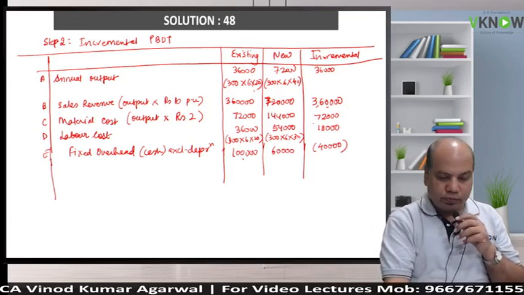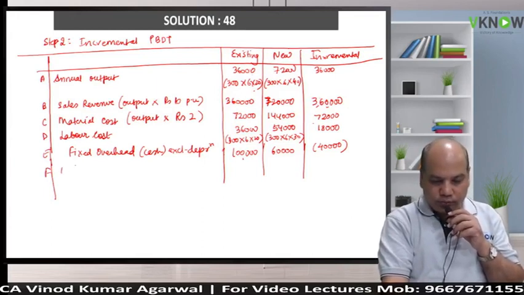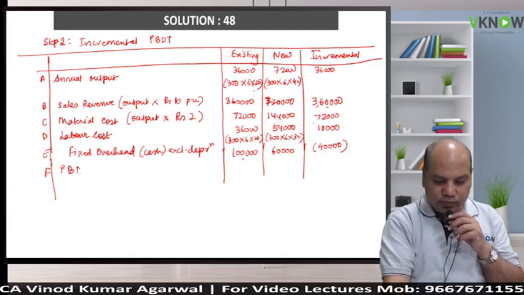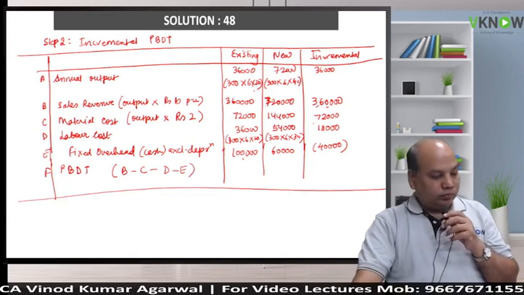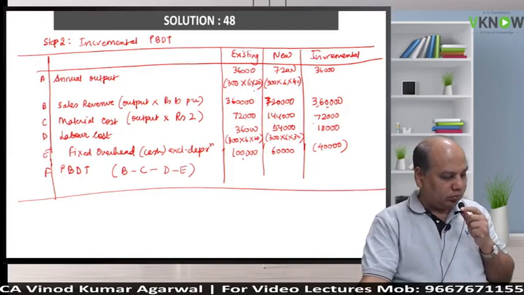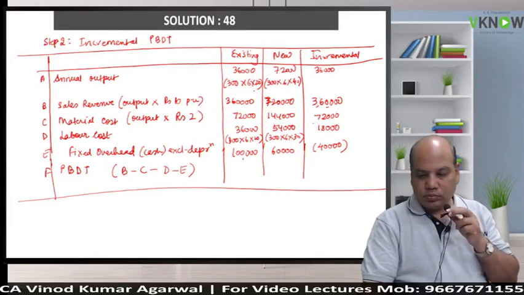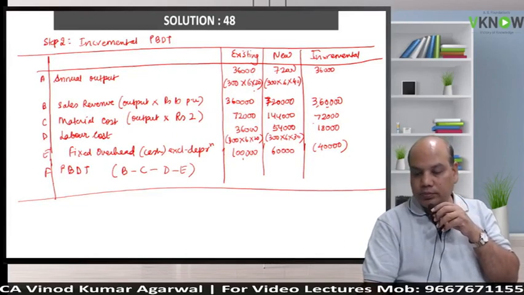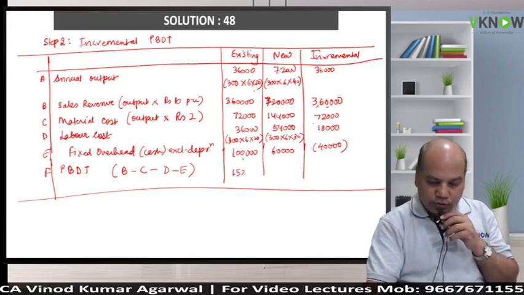Any query? Point number F, write down PBDT. PBDT will be B minus C minus D minus E. Here 1,52,000.